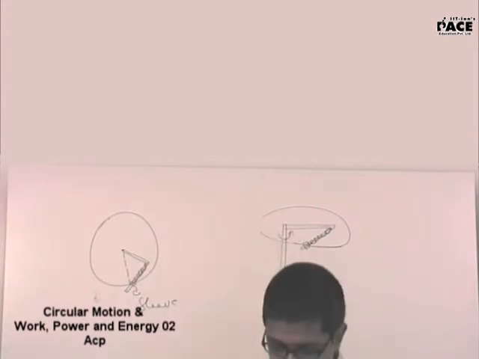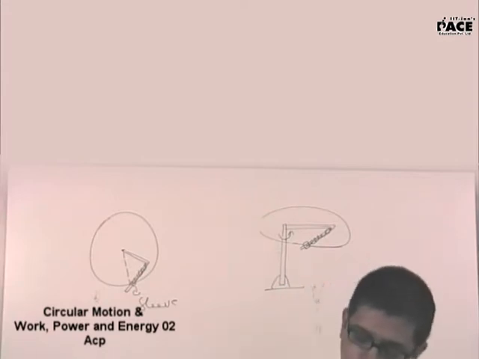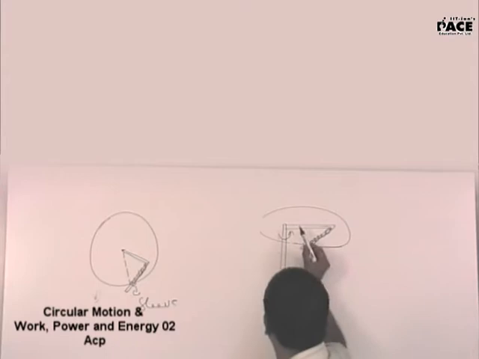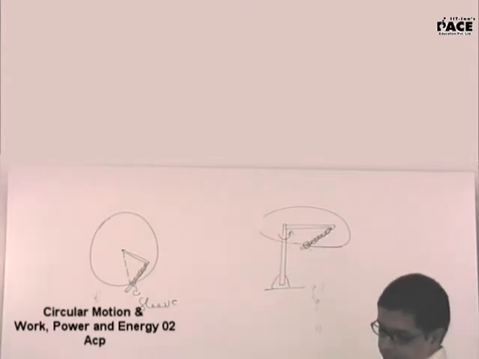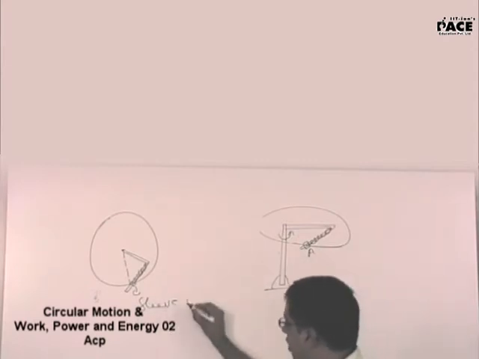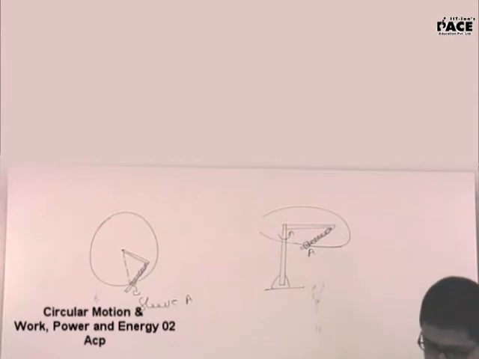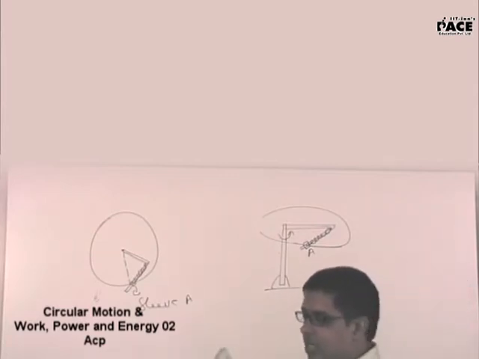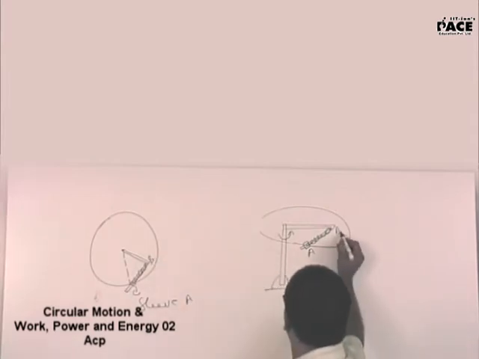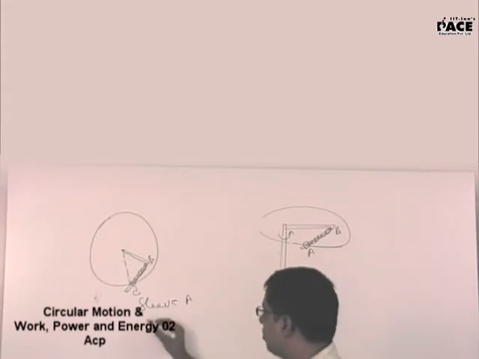A device consists of a smooth L-shaped rod located in a horizontal plane, with a sleeve A of mass M attached by a weightless spring to a point B. The spring is of negligible mass.